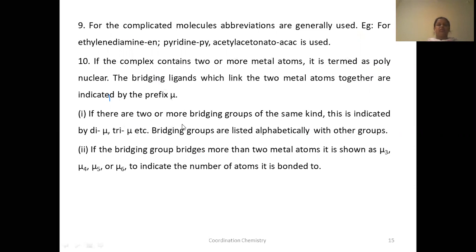If there are two or more bridging groups of the same kind, use di-mu or tri-mu. If the bridging groups are bound to more than two metal atoms, use mu3, mu4, mu5 or mu6.